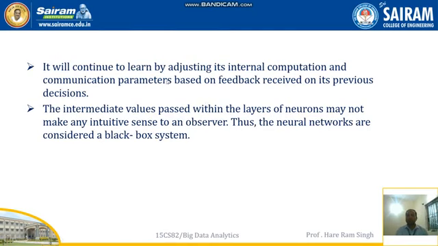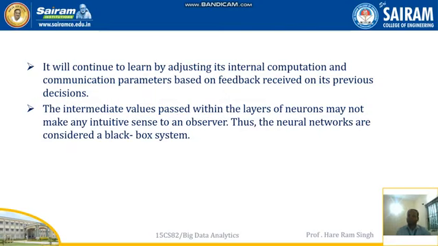It will continue to learn by adjusting its internal computation and communication parameters based on feedback received on its previous decisions.